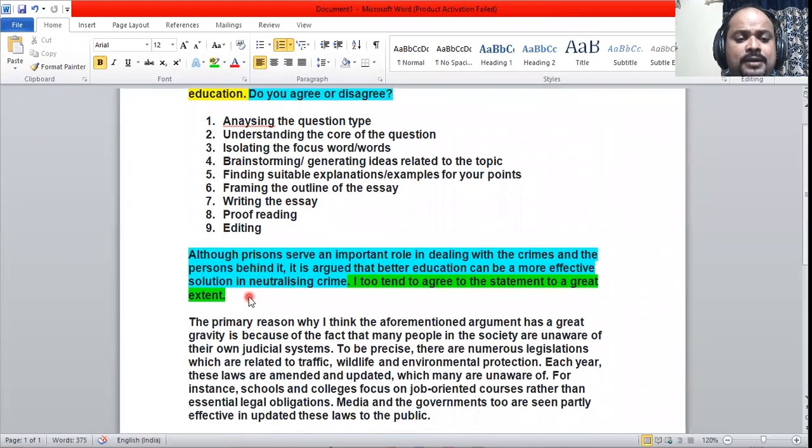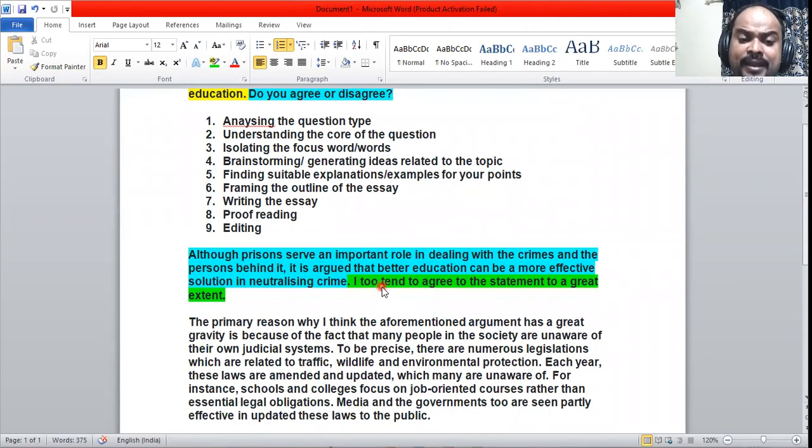So we have 2 parts in the introduction. The first part: although prisons serve an important role in dealing with the crimes and the persons behind it, it's argued that better education can be a more effective solution in neutralizing crime. I too tend to agree to the statement to a great extent. Okay, so this is the thing here.